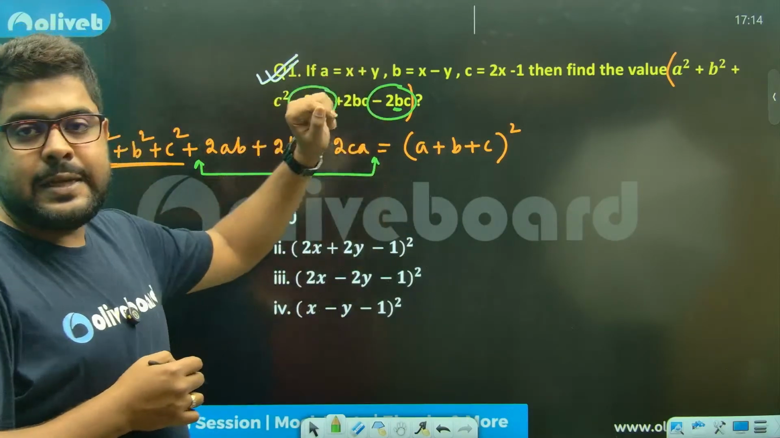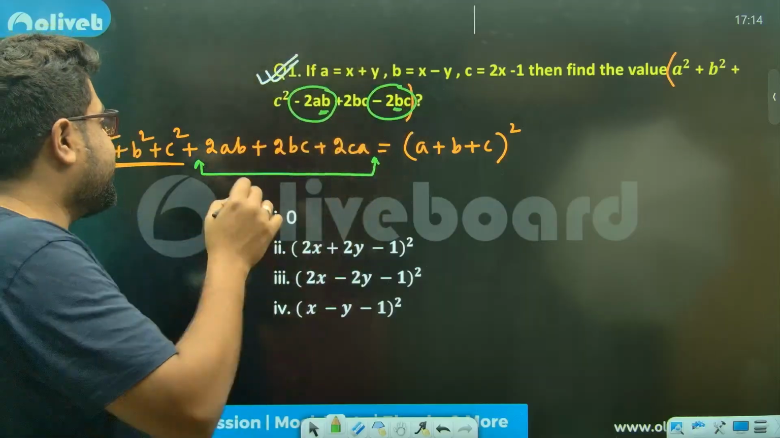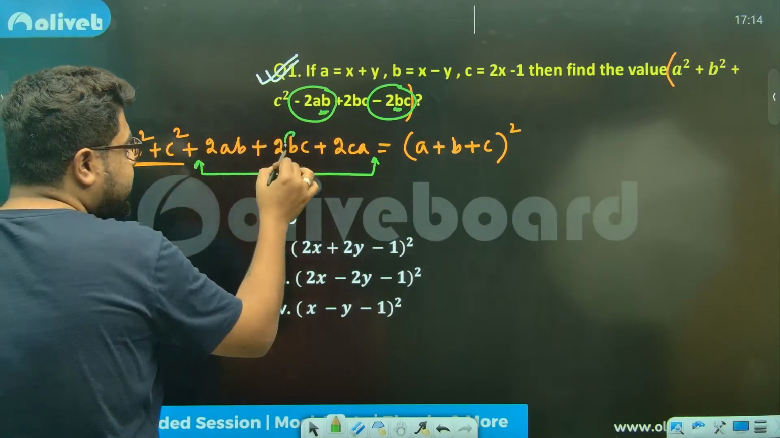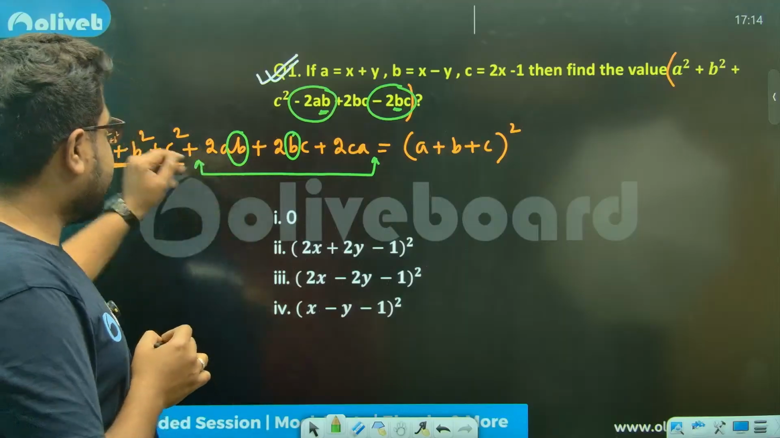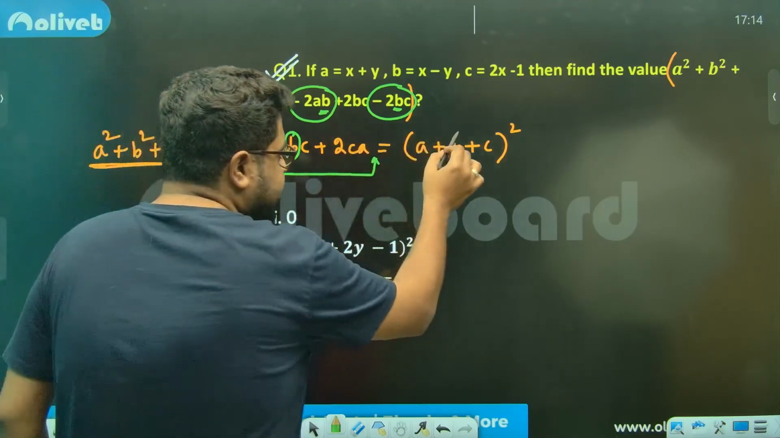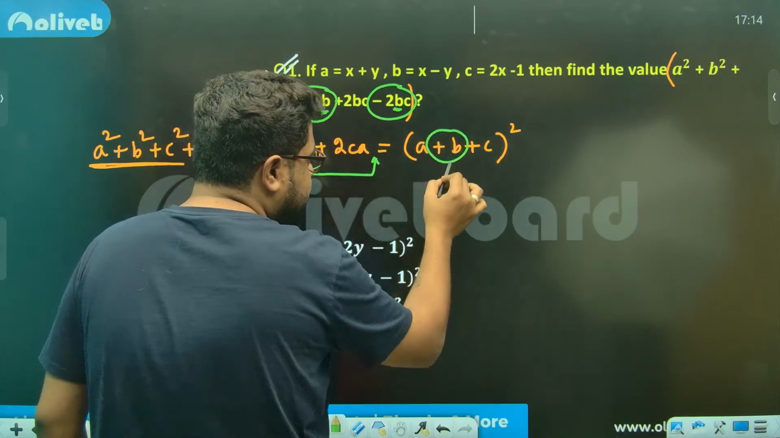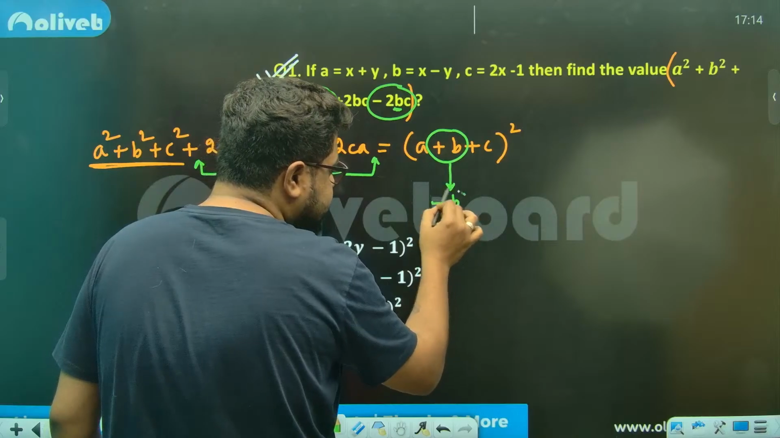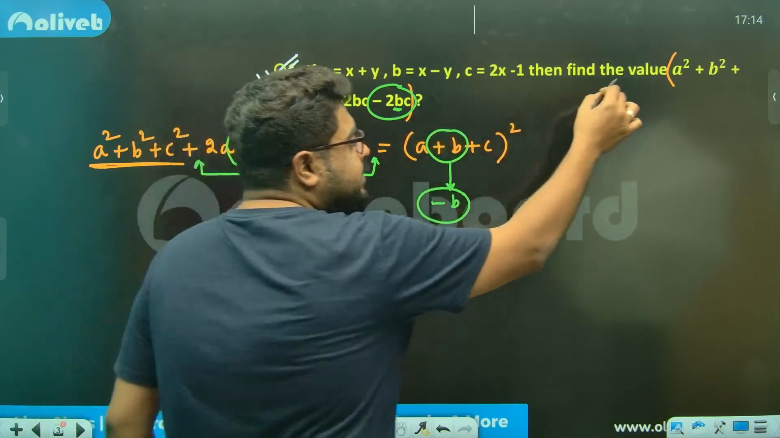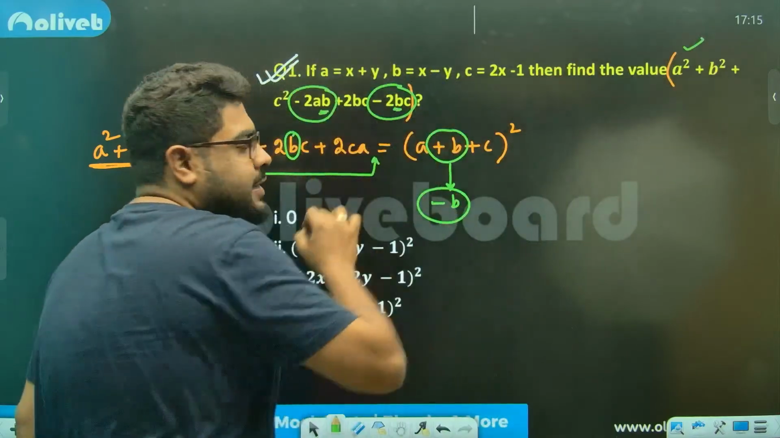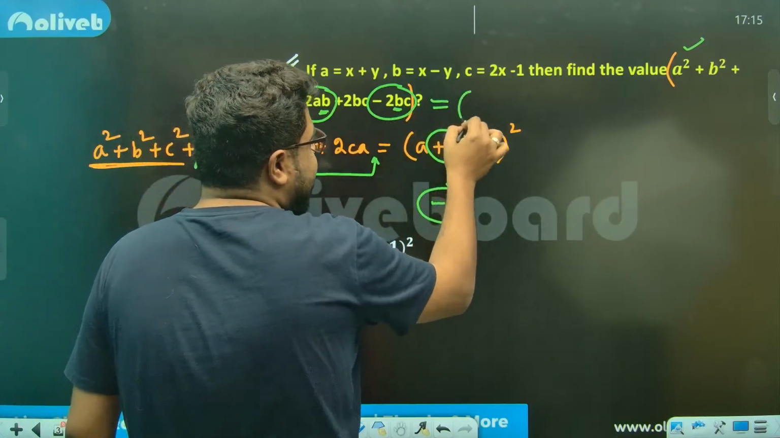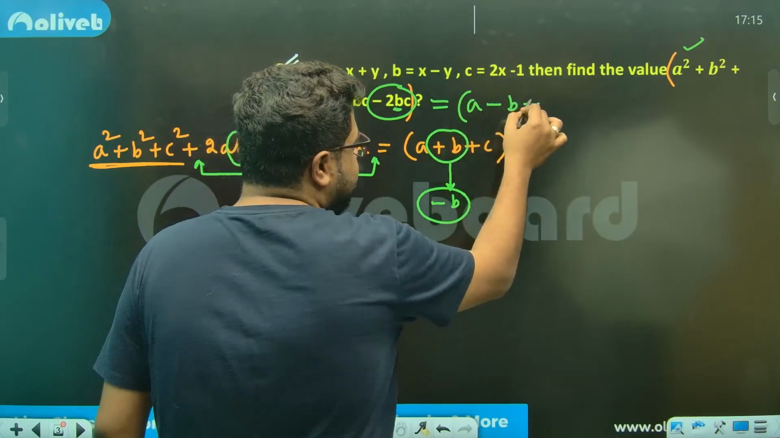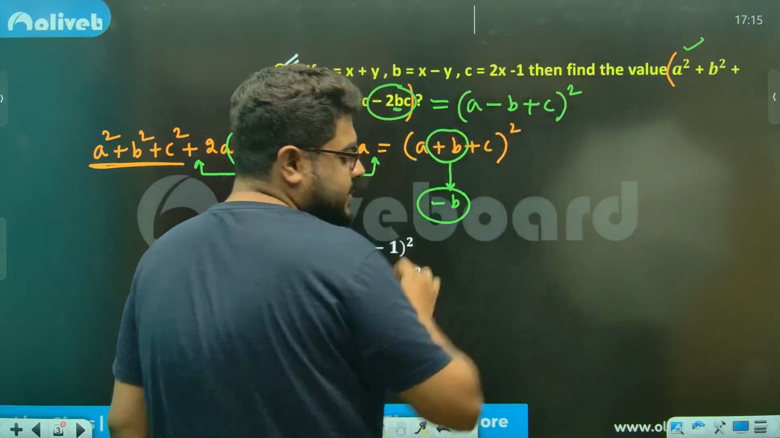This means that B is negative over here. So meaning, if I put in this expression or in this identity, if I put minus B instead of B, I will end up getting this expression, whatever is given. Meaning, this is nothing but (A minus B plus C) whole square, sir.